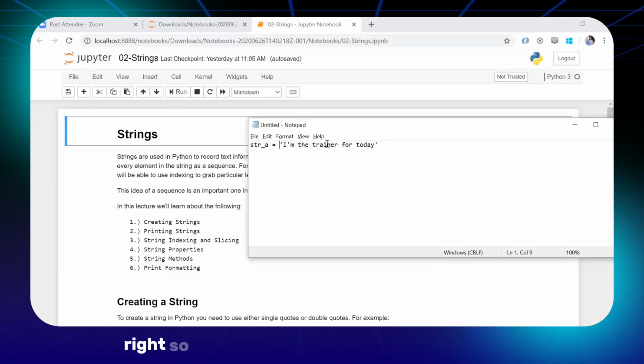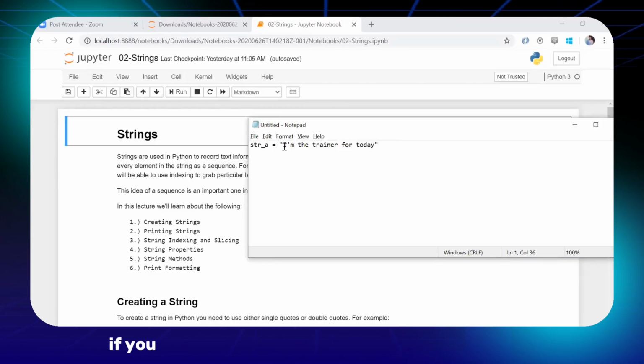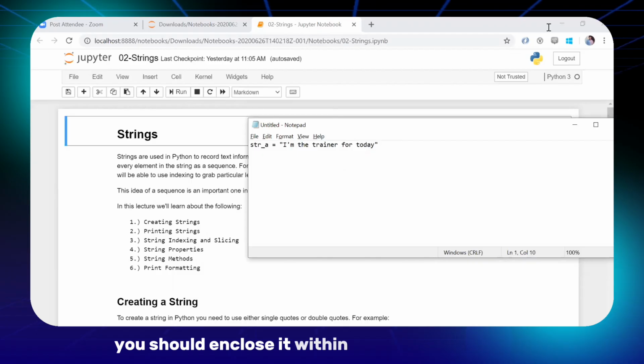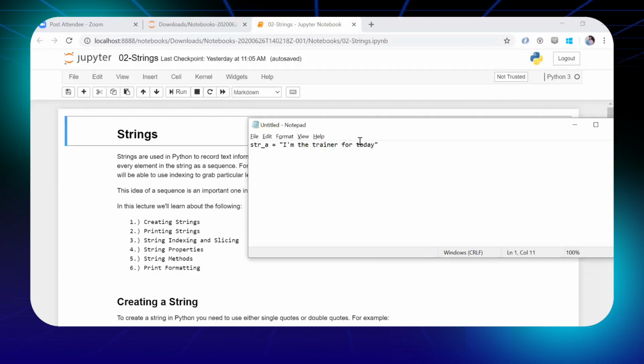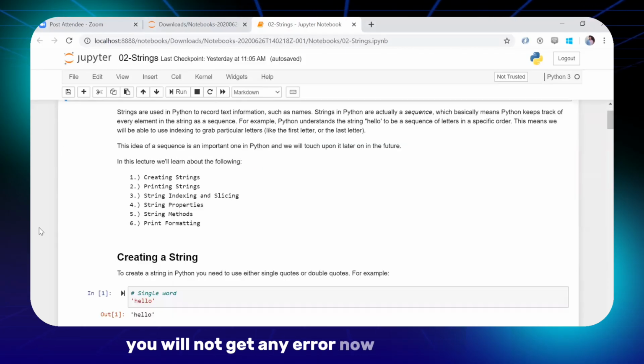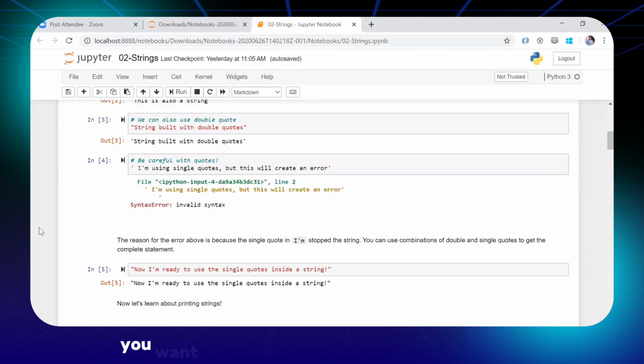The reason is that it will think this is one string, and after that we have not put anything, and it will give an error at this particular statement. So in these kinds of scenarios, if you are putting a single quote inside your string, you should enclose it within double quotes so that you will not get any error. Now, creating a string, I told you that you can define it in any particular way you want.